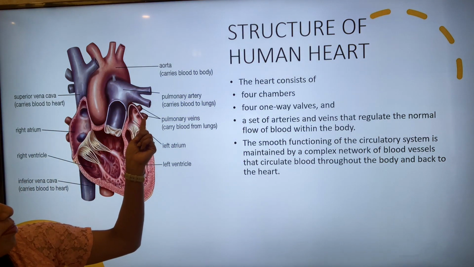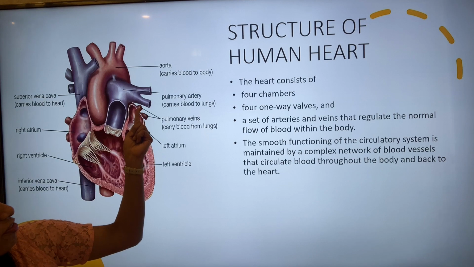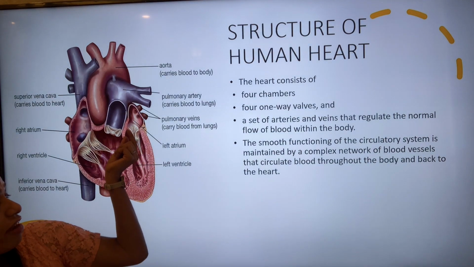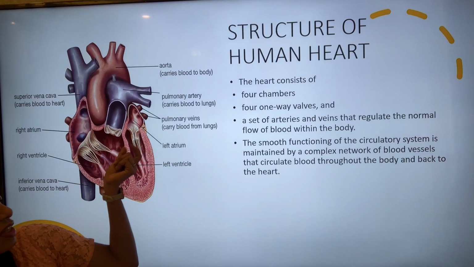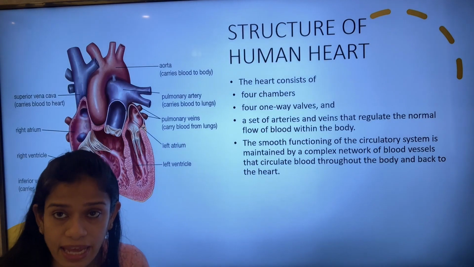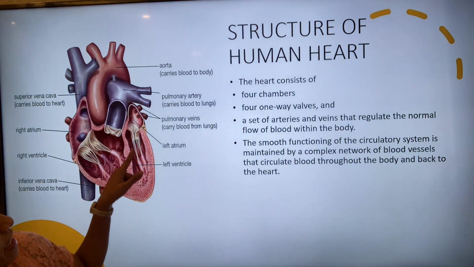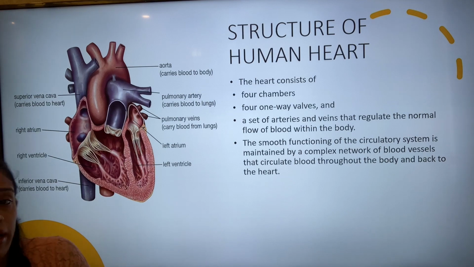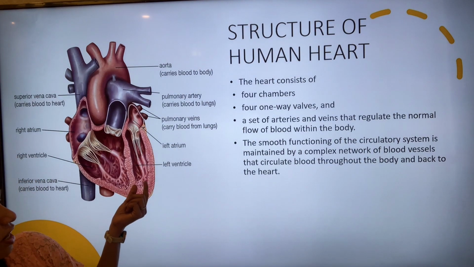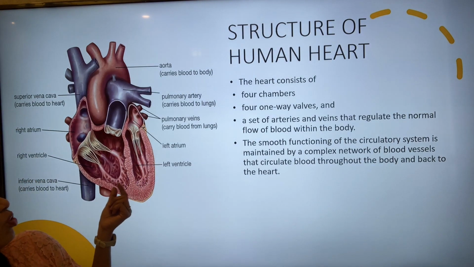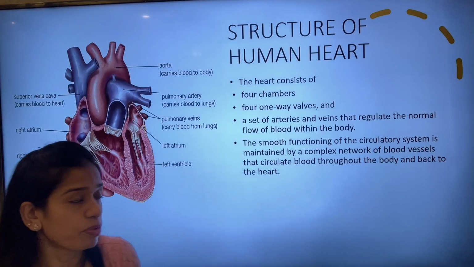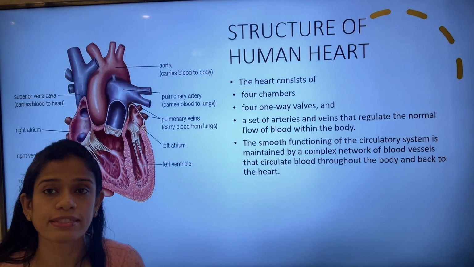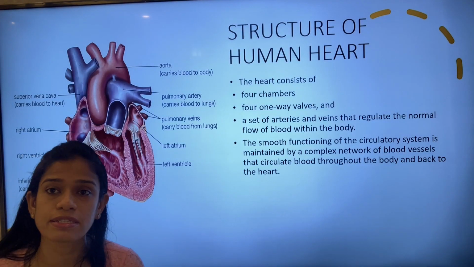So the oxygenated blood enters through the pulmonary veins from the lungs and comes into the left atrium. So left atrium, then it opens this valve. This is known as the bicuspid valve because it has two cusps. See, two are there, so it is called the bicuspid valve, and it comes to the ventricle. From the ventricle, it goes to different parts of the body once it is transferred through the aorta, that is the main artery or the biggest artery in the human body.